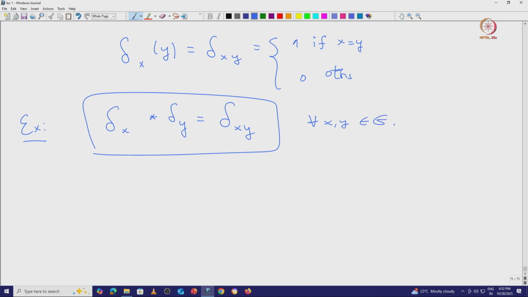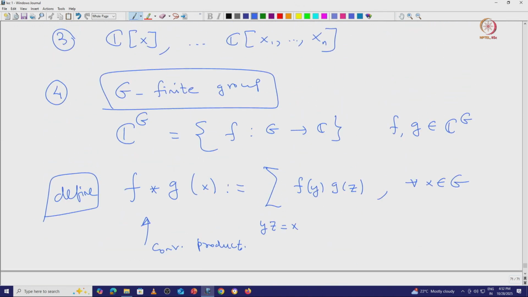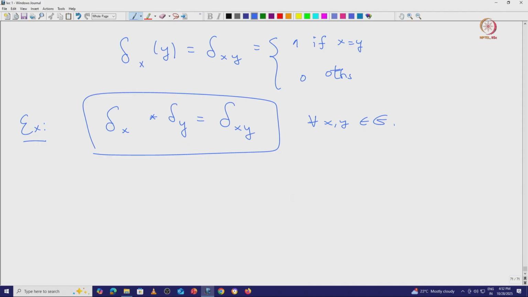Okay. So, we can actually have an isomorphic copy of this CG, which is defined using the group algebra generated by G. This we call the group algebra generated by G over C. How is it defined?